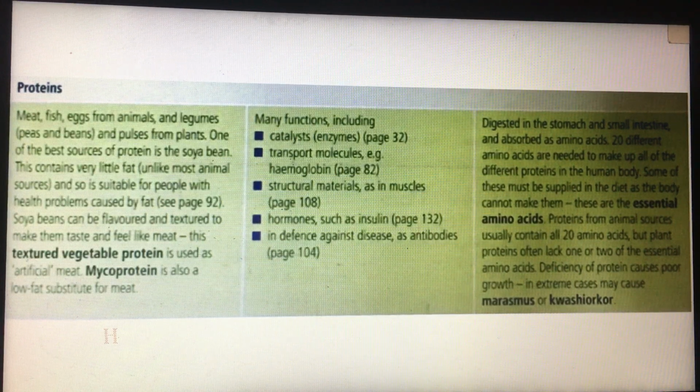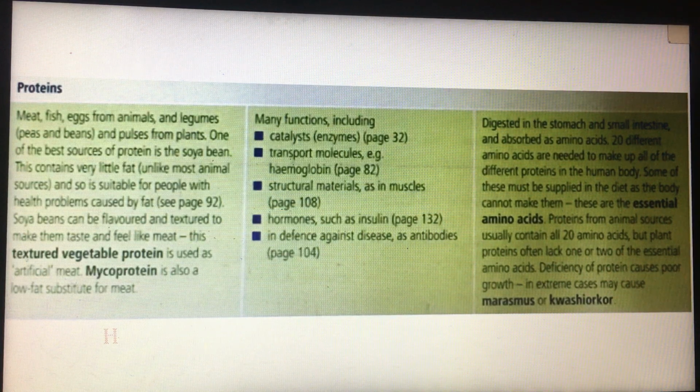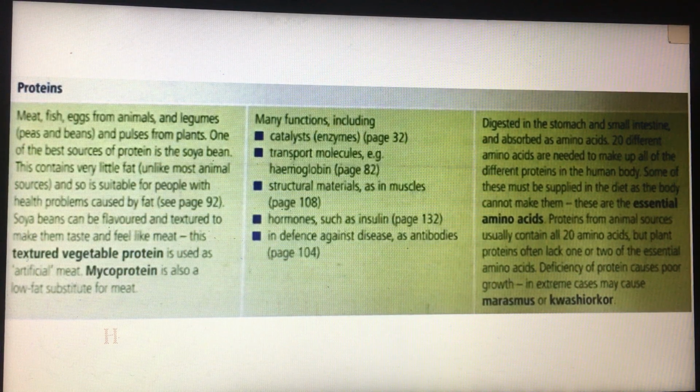As we said before, proteins are used as catalysts to speed up the reactions inside the body. We said before, and there was a long lesson about catalysts. Also, proteins transport molecules such as hemoglobin, and they work as structural materials in muscles.